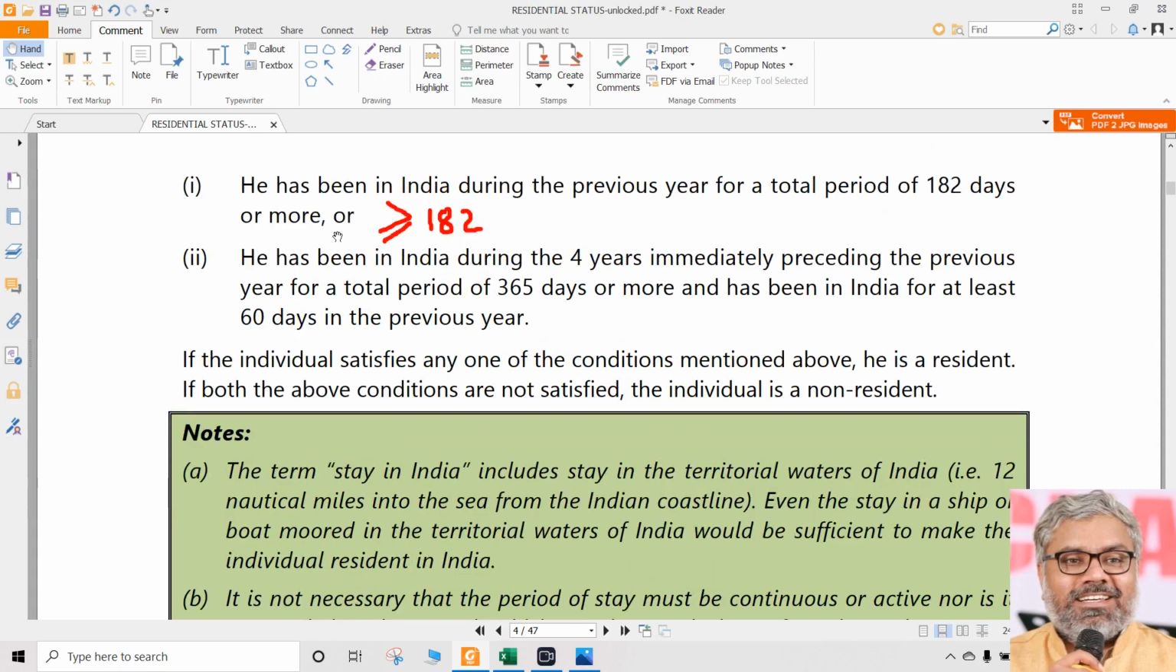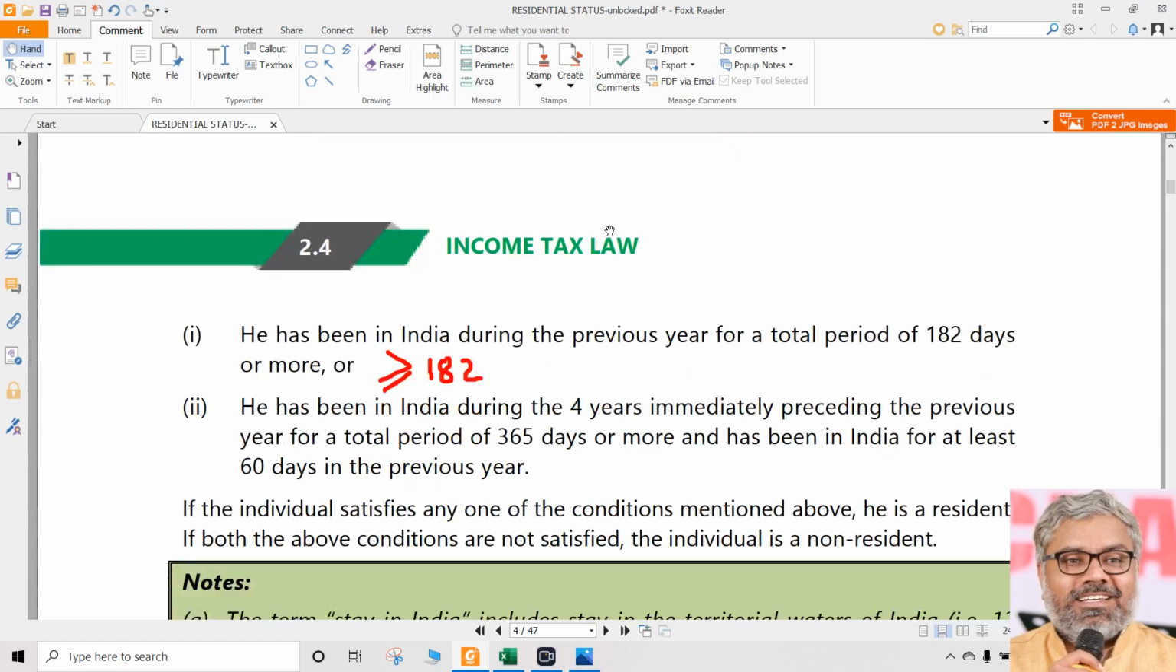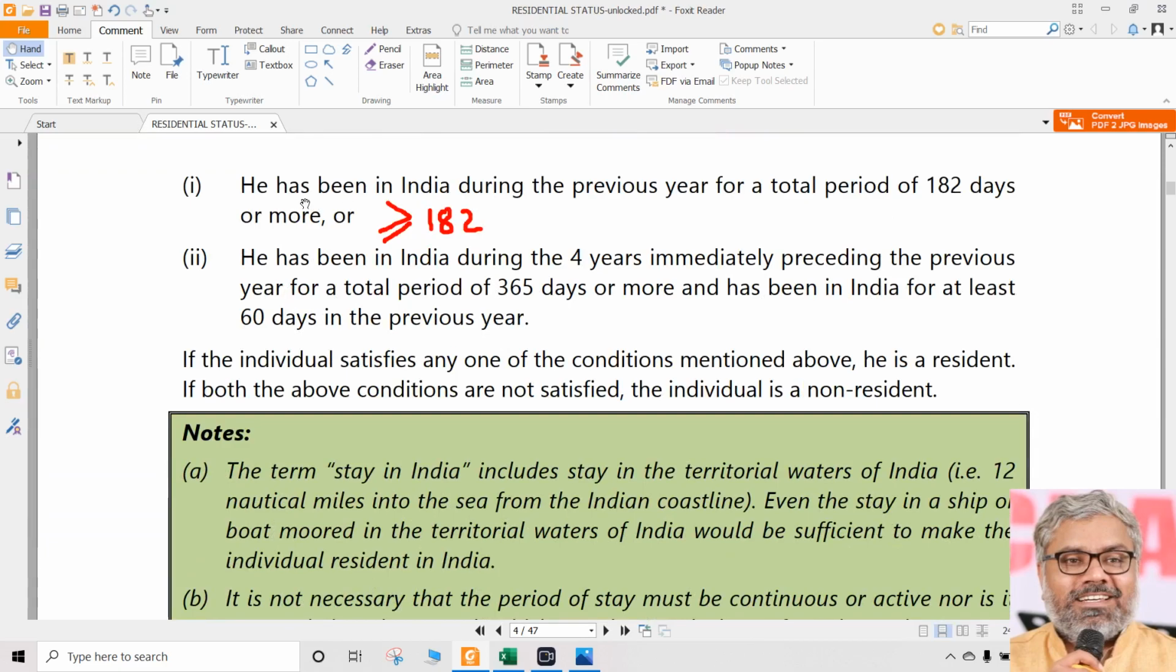If he satisfied the first condition already, let us say, should we check the second condition? What is the use? No need, no time waste. One condition is enough to be satisfied. Any one of the following conditions, if satisfied, he is called a resident in India if that person is an individual. So, if any one condition is satisfied, that is enough. If somebody has stayed in India for a period of 182 days or more, then that person is called a resident.